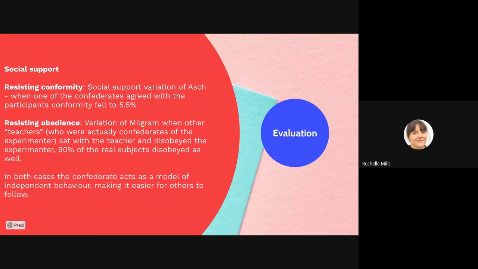They might not enter an agentic state because they might see someone else who disobeys, which is evident in some case studies from World War II.